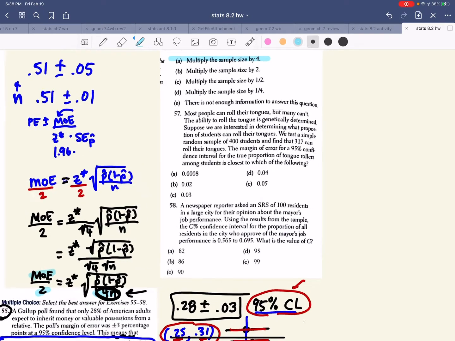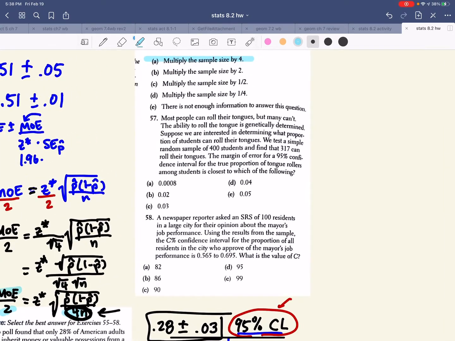Nice. Question 57. Most people can roll their tongue, but many can't. We investigated this in our class. It says the ability to roll a tongue is genetic. Suppose we're interested in determining the proportion who can roll their tongue. So that's our parameter. We test a simple random sample of 400 students and find that 317 of them can roll their tongue. The margin of error for a 95% confidence interval for the true proportion is closest to what?